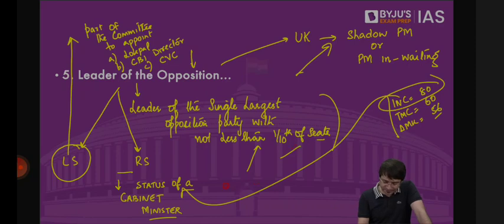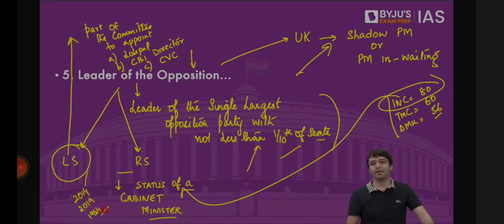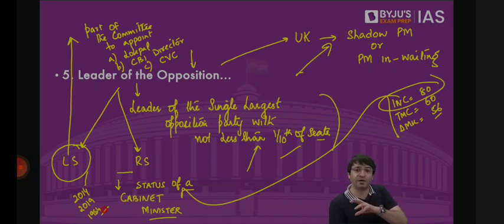In 2014, in 2019, as well as in 1984, when Congress party led by Rajiv Gandhi bagged more than 414 seats in Lok Sabha, the second largest political party in Lok Sabha was the TDP, Telugu Desam Party, currently led by Chandrababu Naidu. At that time, it was led by NTR. That political party had 32 seats in Lok Sabha from Andhra Pradesh. That was the single largest opposition political party in Lok Sabha. But since it had less than 1/10 of the seats, the leader of TDP in Lok Sabha was not designated and certified as the leader of the opposition.